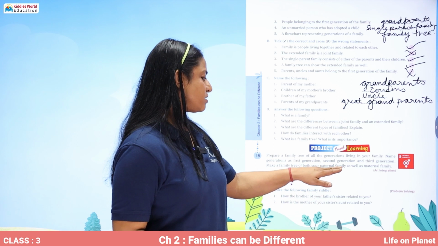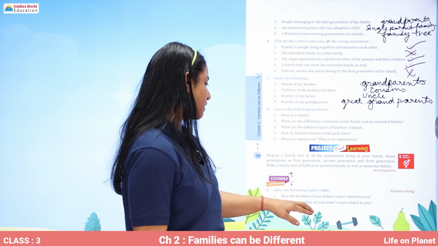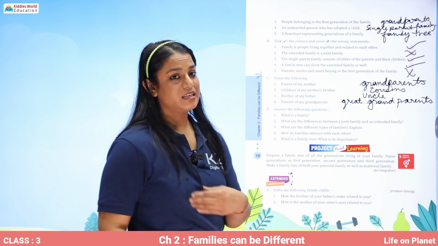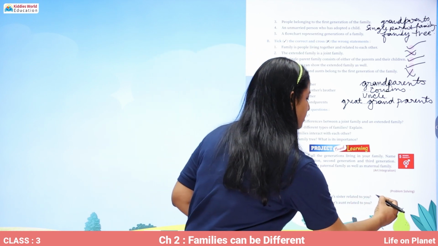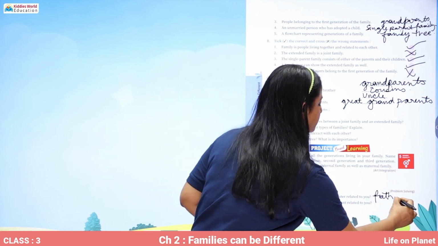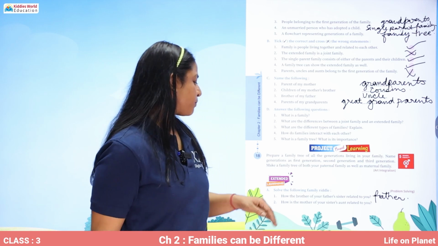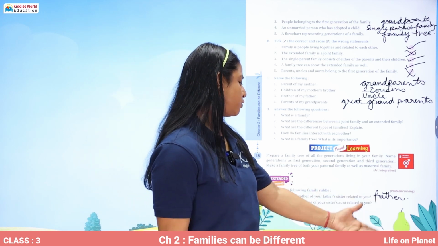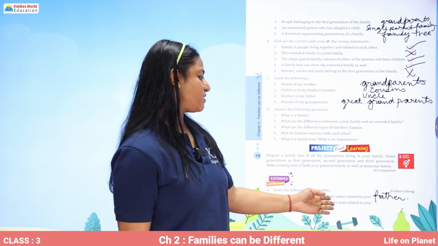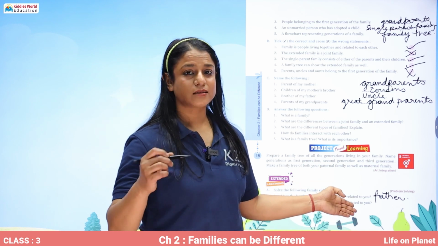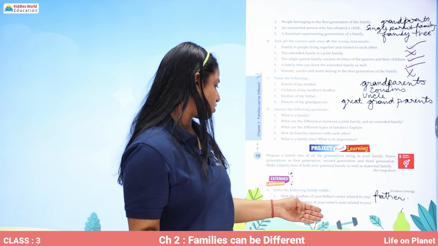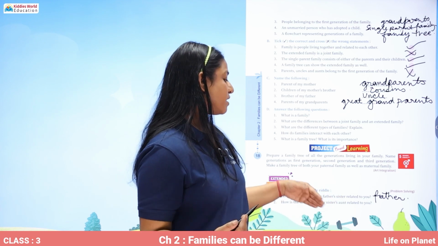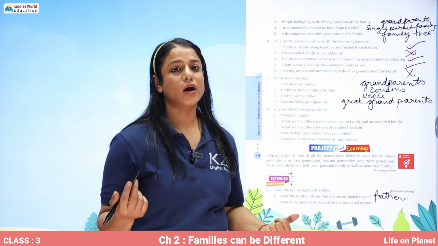So your father's sister is your aunt and your aunt's brother is your father. So that's really interesting. How is the mother of your sister's aunt related to you? So your sister's aunt is your aunt also, and your aunt's mother is your grandmother.